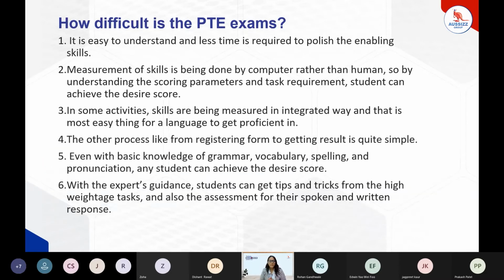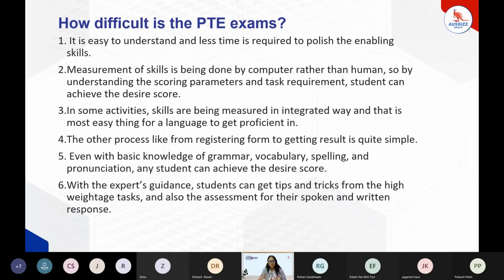All right. From that, there are lots of questions like, if we are applying for the PTE exam, we have to secure 85 out of 90 for having good points. So is this particular exam really difficult, or can we improve a bit and go for it and secure 85? I would say that once we polish the skills and understand the task requirement, because there is computer checking rather than human interference, this exam is a bit easy in level. Apart from that, the skills measured are integrated, which means in any particular task, it is not just about analyzing one skill of the student.